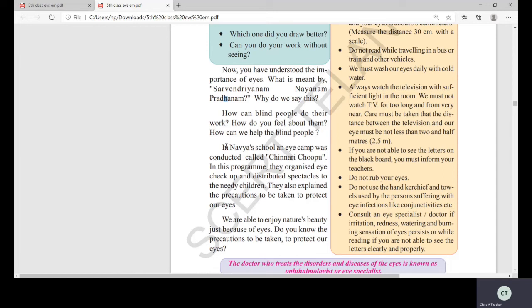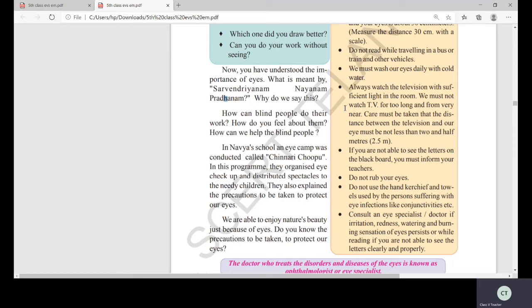And children, the doctor who treats the disorders and the disabilities and the diseases of the eyes, what is he known as? Do you know, children? We'll simply say eye doctor. No, there is a specific name for the doctor. All are doctors only, but for every organ there will be specialist doctors. Isn't it? So in this, we are going to learn about the doctor who treats our eyes.